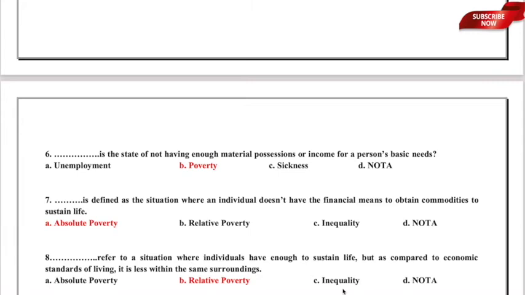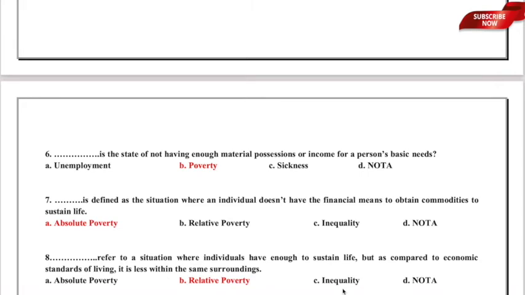Such a thing is called as option A, absolute poverty, option B, relative poverty, option C, inequality, or D, none of the above. So, here the correct answer is, relative poverty refers to a situation where individuals have enough to sustain a life, but as compared to economic standards of living, it is less within the same surrounding. So, option B, relative poverty, is the correct answer with respect to this question.